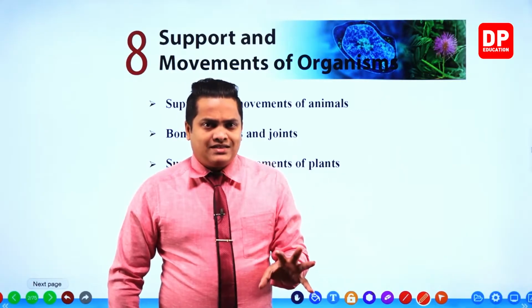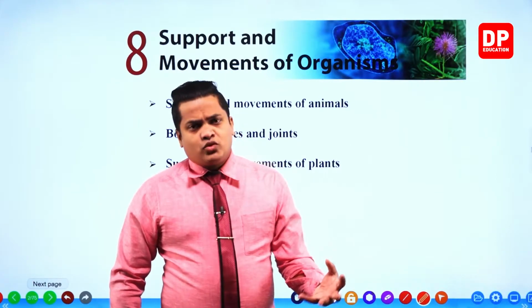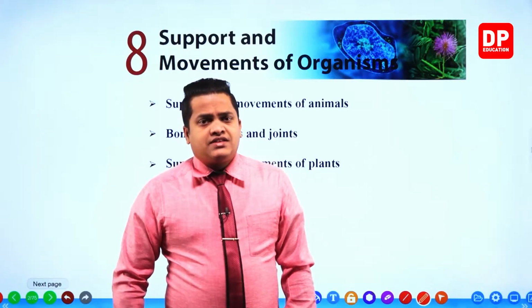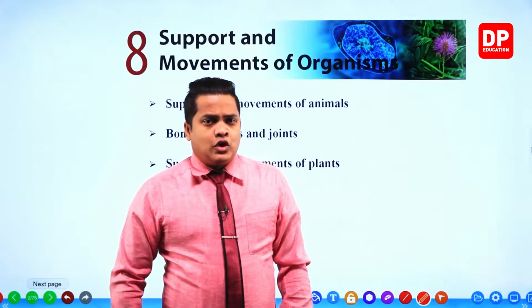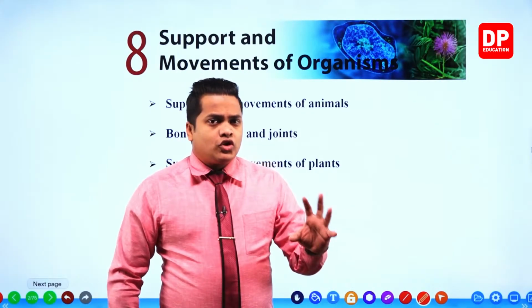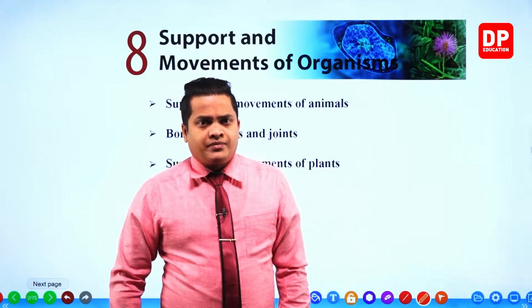Even though the plant is in the dark place, the apex is moving towards the light. So we discussed all those things in the last lesson, right? In the last lesson we discussed those things. So my dear children, we'll be mainly focusing on those types of movements within the plant as well.